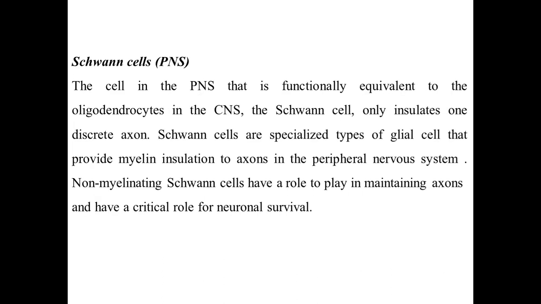Then the Schwann cell, that is found in the peripheral nervous system. It is the cell in the peripheral nervous system that is functionally equivalent to the oligodendrocyte in the CNS. The Schwann cell only insulates one discrete axon. Schwann cells are a specialized type of glial cell that provide myelin insulation to the axon in the peripheral nervous system. So, in the central nervous system, the oligodendrocyte is responsible for providing the myelin sheath, and in the peripheral nervous system, the Schwann cell is responsible for providing the myelin sheath.